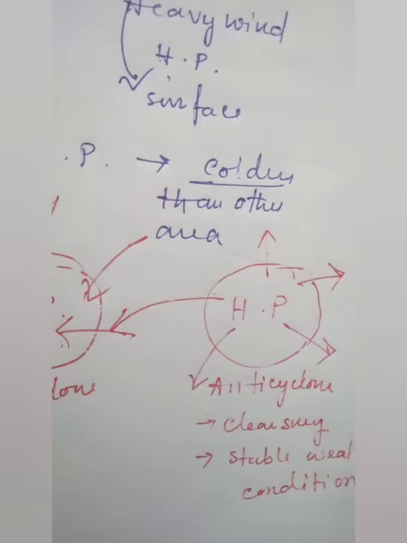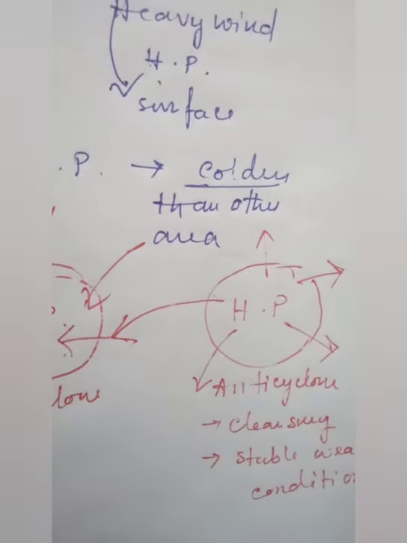Some more characteristics about high pressure: if a high pressure situation is forming, the wind is blowing towards the outside.